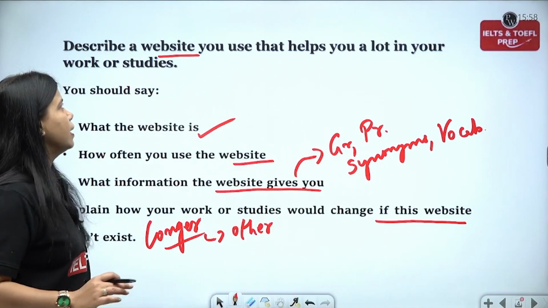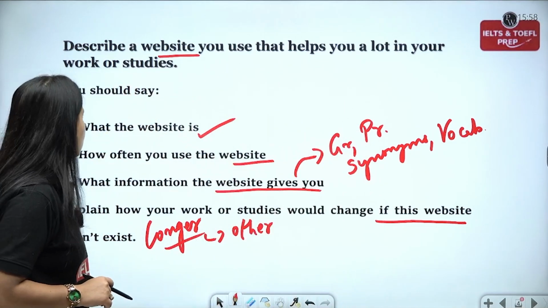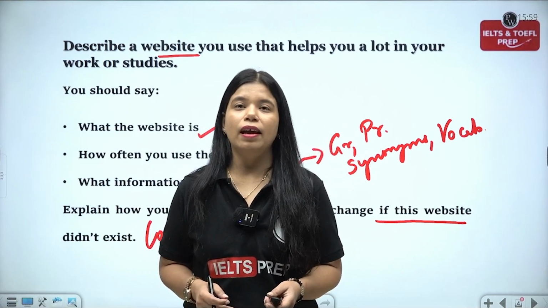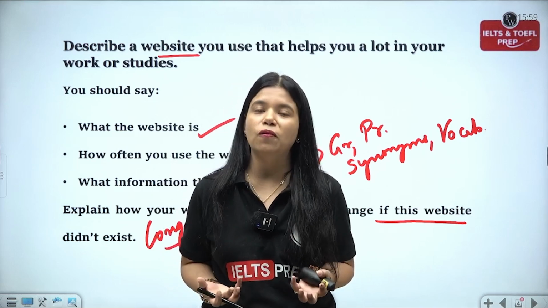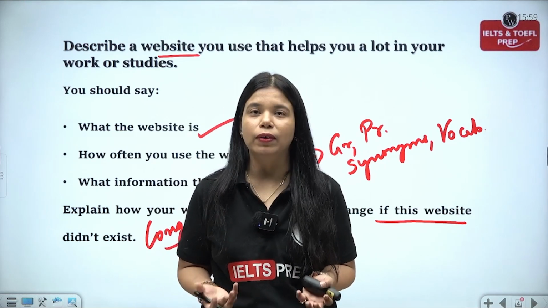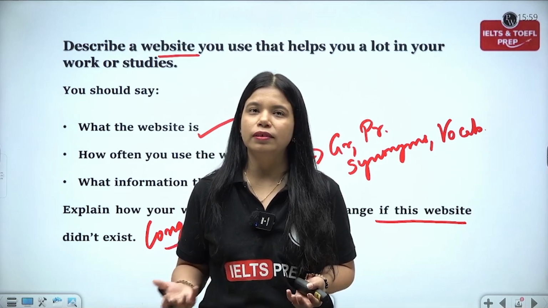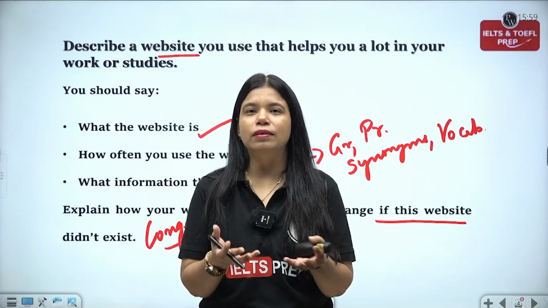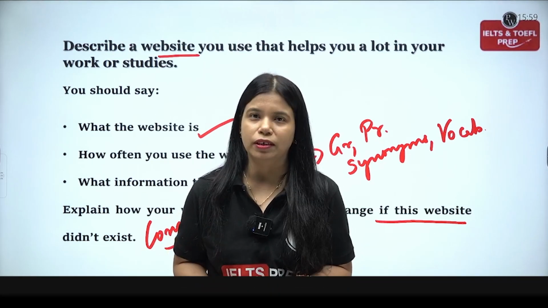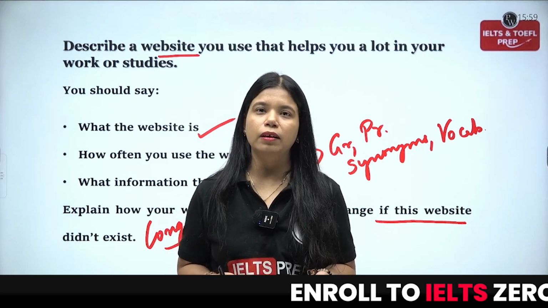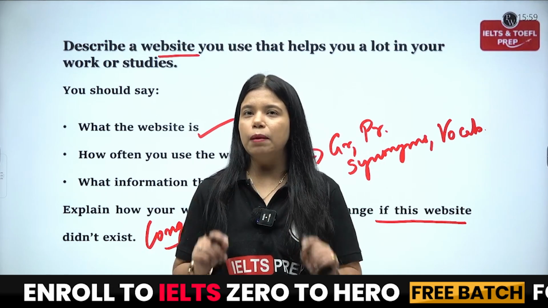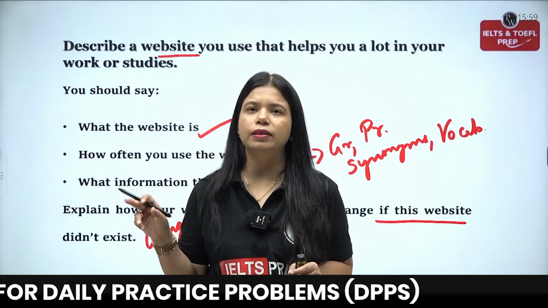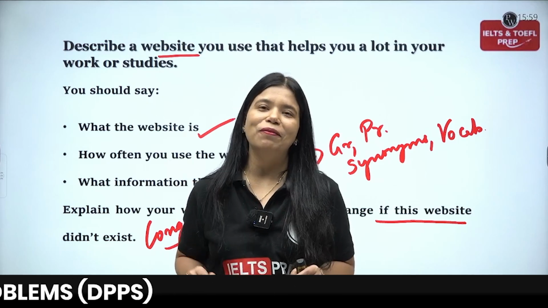So describe a website that you use that helps you a lot in your work or studies. All right. So I am somebody who is an IELTS instructor, and this is the requirement of my profession, to be an expert in English language, just so that I can help my students get their required or desired band score. Now, when it comes to English, we trust things like Oxford dictionaries or Cambridge dictionaries. Both are very good resources, but I personally follow this website Cambridge Dictionary a lot because of one simple reason, that the IELTS exam is set by Cambridge Assessment English, and that is why I follow the Cambridge Dictionary.